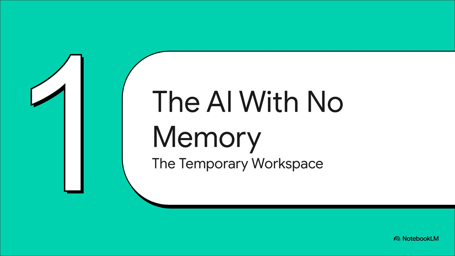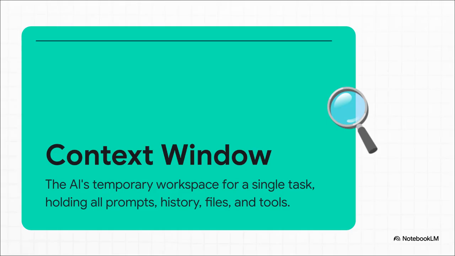The answer is all about its temporary workspace. It uses this thing called a context window. The easiest way to think about it is like a temporary bucket. And for the AI to do anything, we have to fill that bucket with every single piece of relevant information. Our prompt, the entire chat history, any files, any tools it needs. We have to do that every single time we hit send.